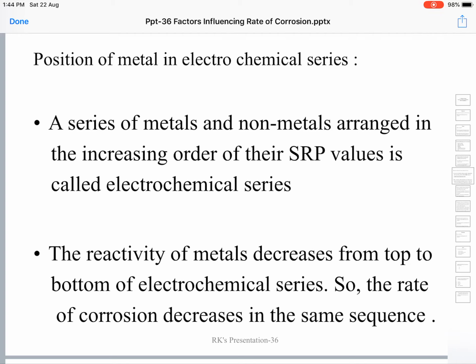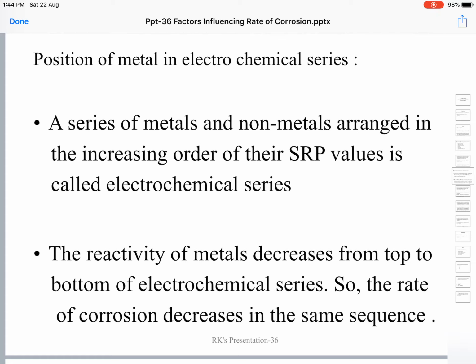It tends to lose its outermost 2s1 electron very easily to turn into lithium plus ion, and it's highly reactive. So it reacts with environmental constituents very fast, and as we go down the series, the reactivity decreases. Because of that, the rate of corrosion will also decrease down the electrochemical series.